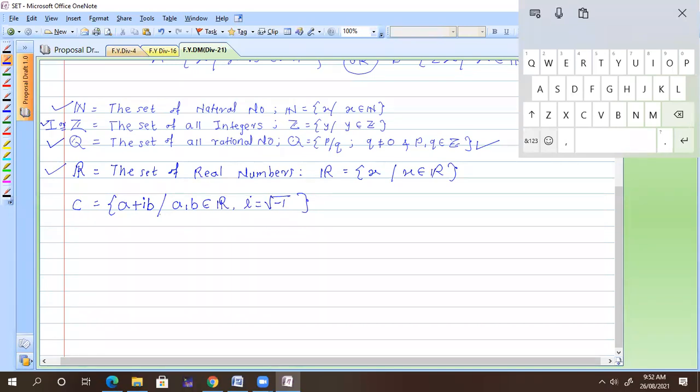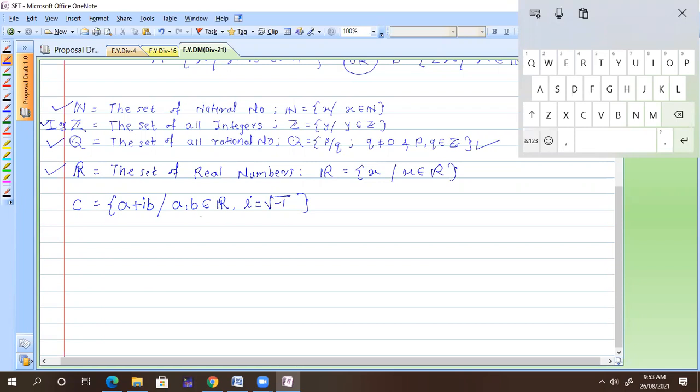Now you can substitute b equal to 0. Once you substitute, what are you getting? If b is equal to 0, you are getting only a. Here b belongs to the real numbers. Whether 0 belongs to the real numbers?